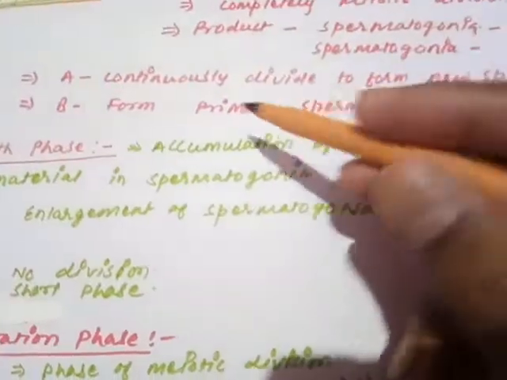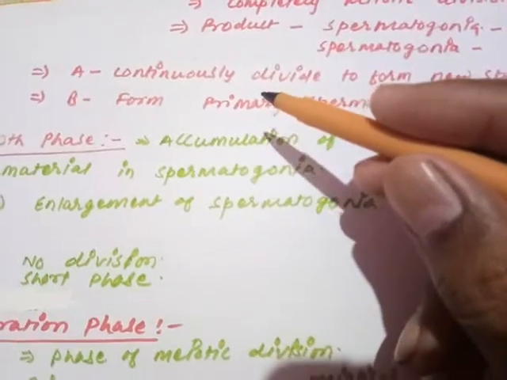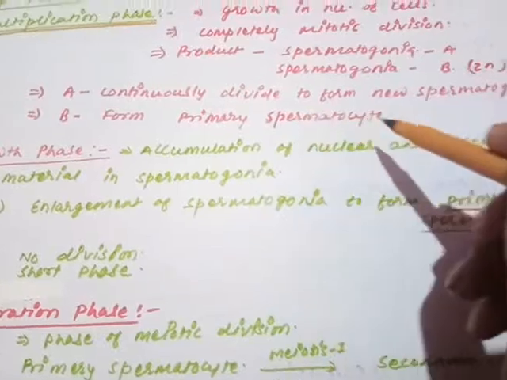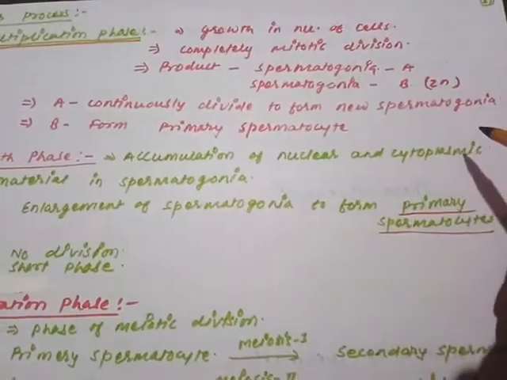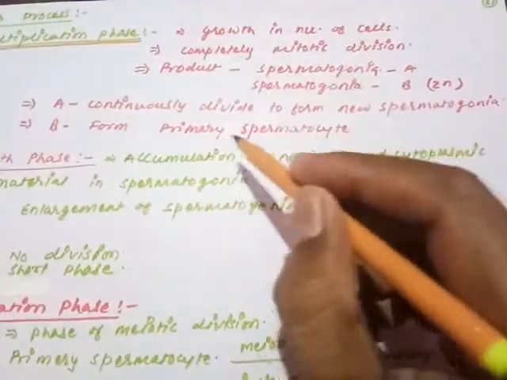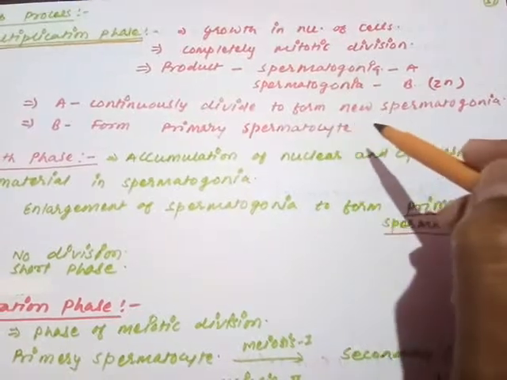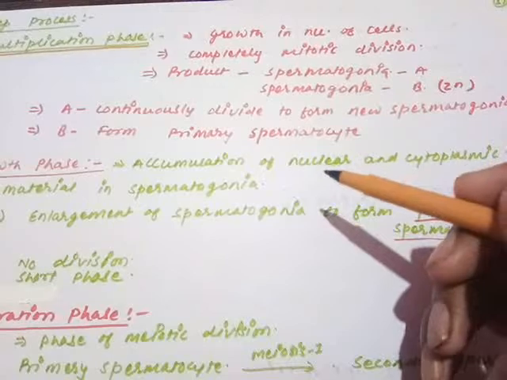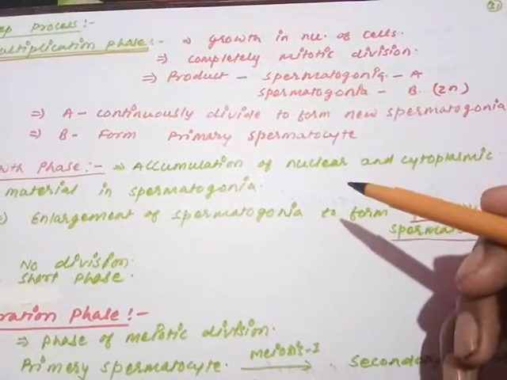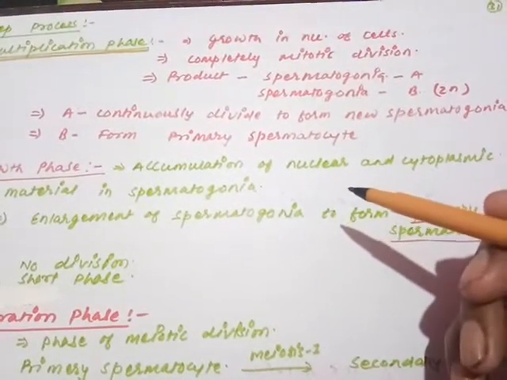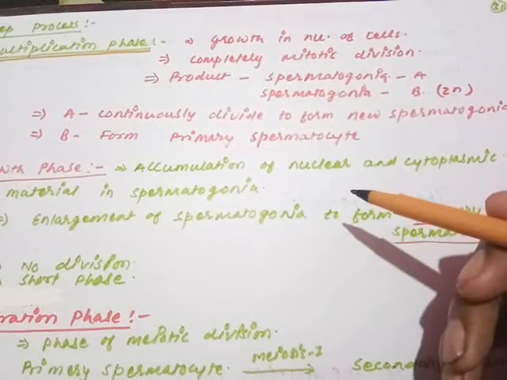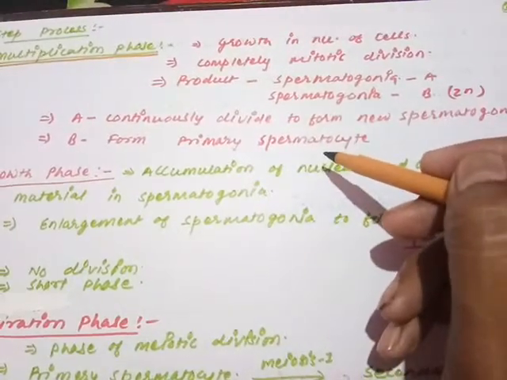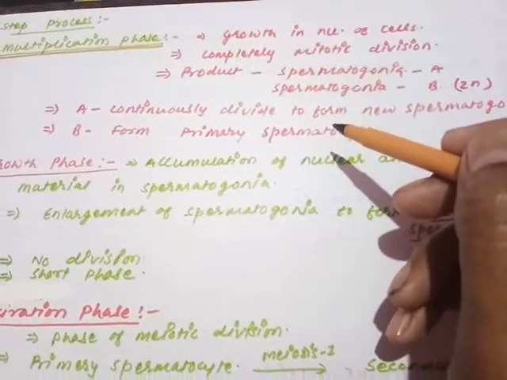That type is called spermatogonia A. Spermatogonia A continuously divide to form new spermatogonia. And what is B? Any one of those spermatogonia undergoes enlargement and forms a new cell called the primary spermatocyte. Are you getting my point?